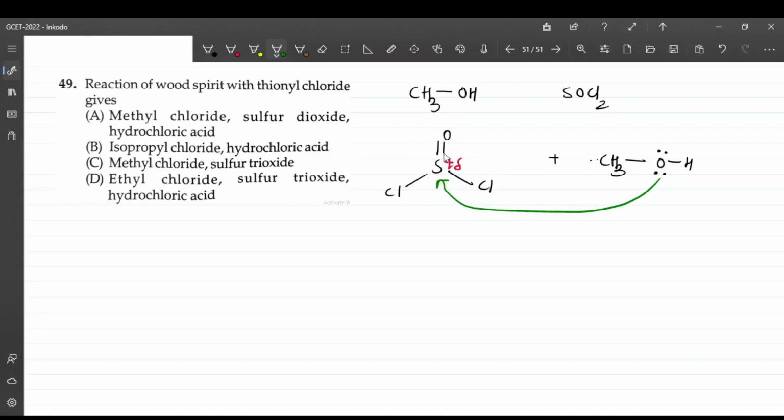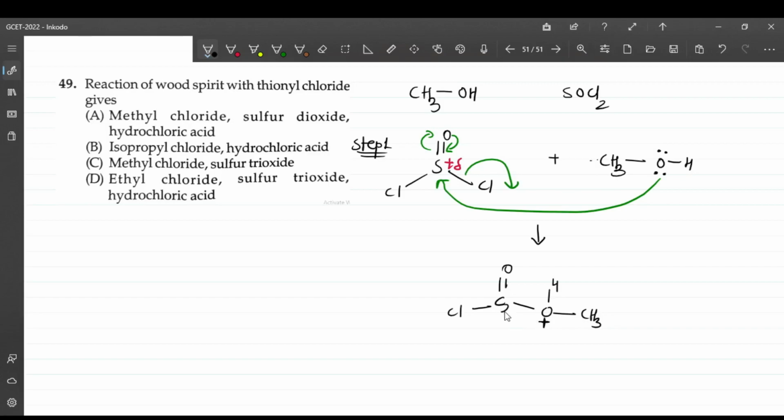Then the weakest bond breaks: first the pi bond breaks this way, then chlorine moves away. This is step 1. What you get in step 1 is sulfur double bonded to oxygen, chlorine, and oxygen connected to hydrogen and methyl with a positive charge. In the next step, the carbon-oxygen bond, the longest bond here, is going to break.